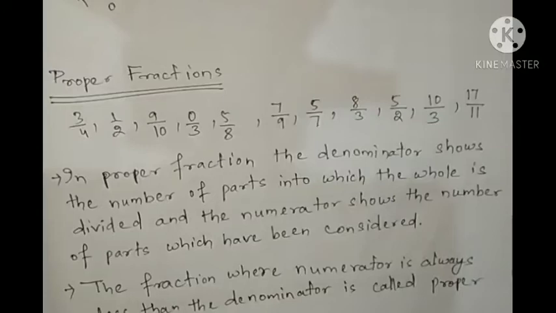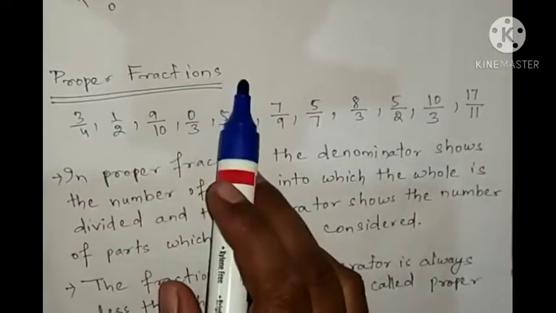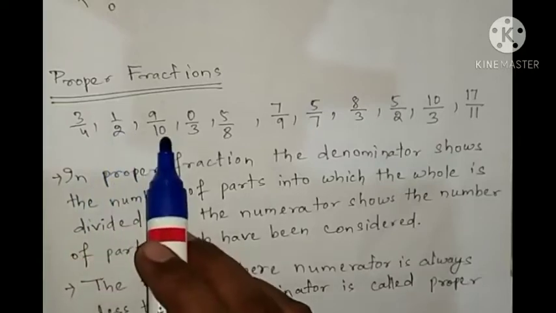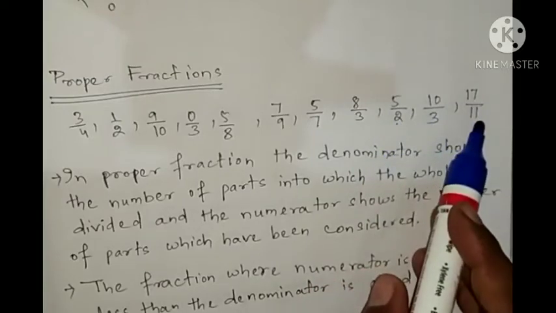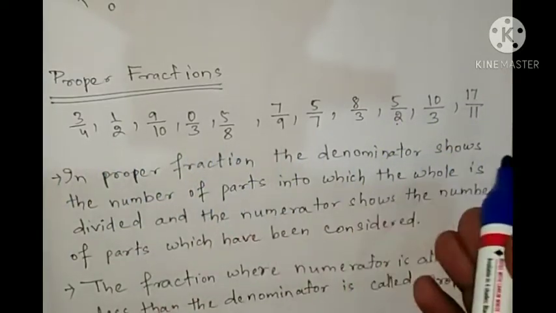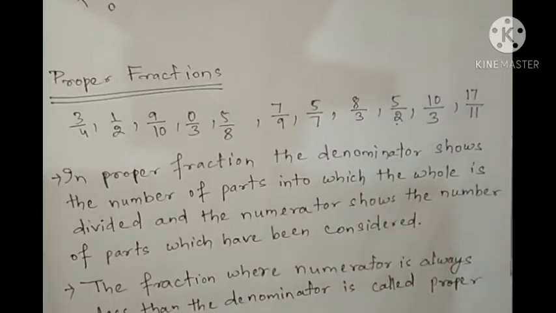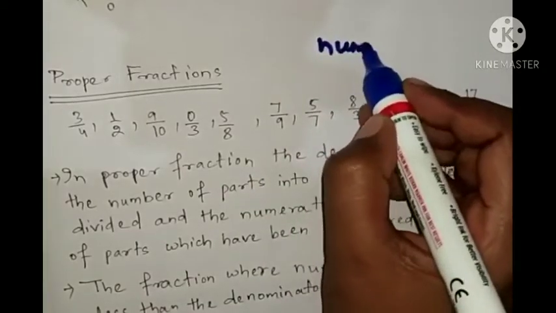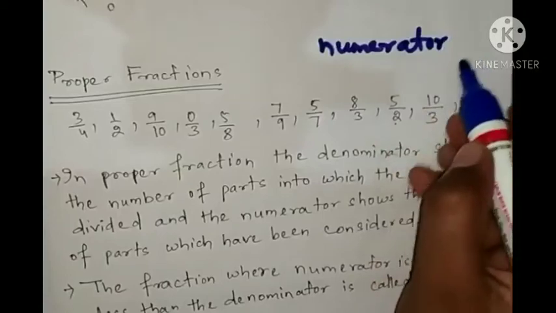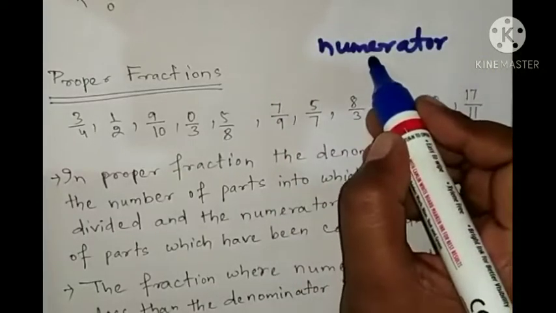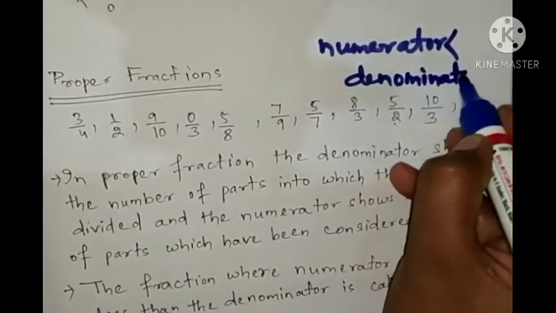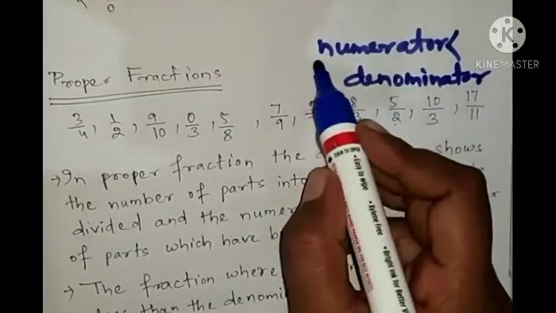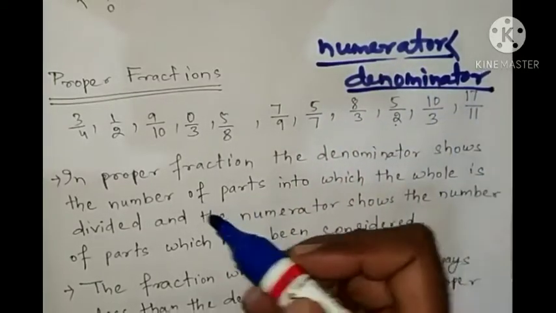Okay. Now we'll see proper fraction. So look at here: 3/4, 1/2, 9/10, 0/3, 5/8, 7/9, 5/7, 8/3, 5/2, 10/3, 17/11. So how can we find out which one is a proper fraction? So let's see what is proper fraction. In proper fraction, the numerator, the one above is the numerator, is always less than the denominator. Okay, so you will see the fraction. If the numerator is less than the denominator, then it is a proper fraction.